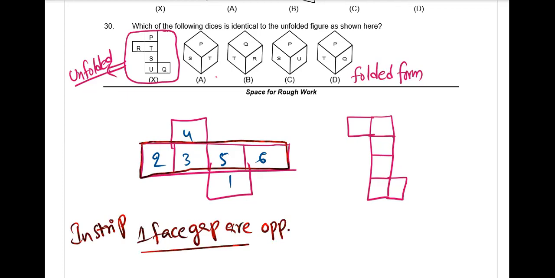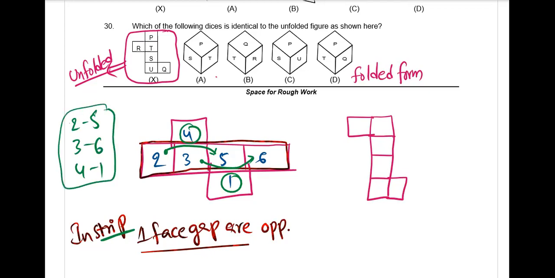So just tell me, from 2, one face gap is 5. From 3, one face gap is 6. Other than the strip, the remaining 2 are automatically opposite. Got it? Yes. 2 opposite is 5, 3 opposite is 6, 4 and 1 automatically opposite. Now you can say the answer for this. This is 6, 2, 1, 5, 3, 4.